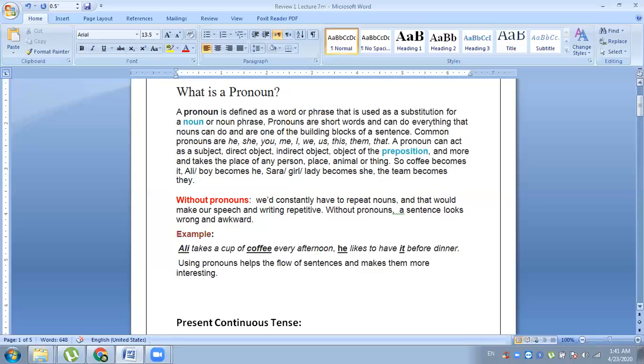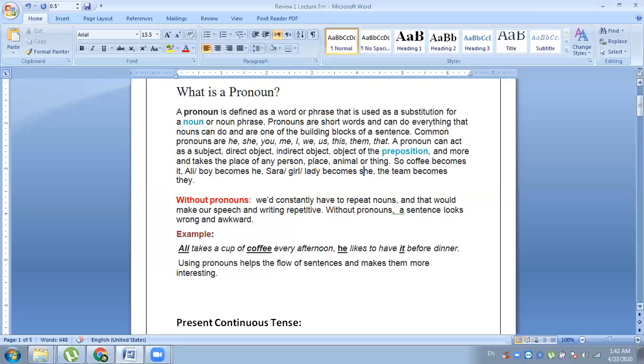Sentence number 3, the horse fell down and broke its leg. Here, its is used for the horse, so underline the word its. In sentence 4, Rabia, you are a lazy girl. Here, you is used as a pronoun in place of Rabia. In sentence number 5, Aslam brought his book and laid it on the desk. Here, we use his in place of Aslam and it in place of the book. So underline the pronouns his and it.